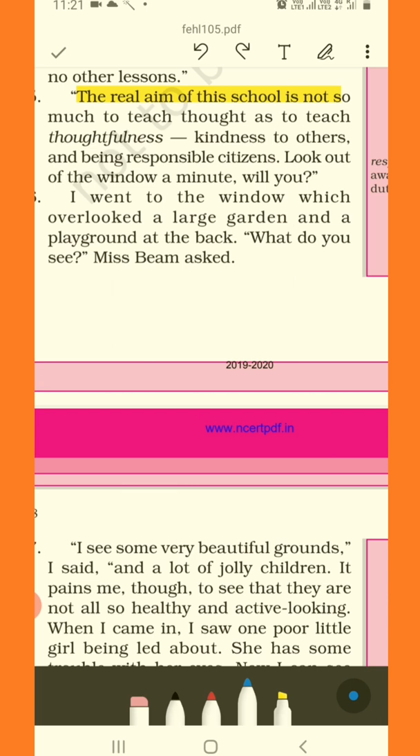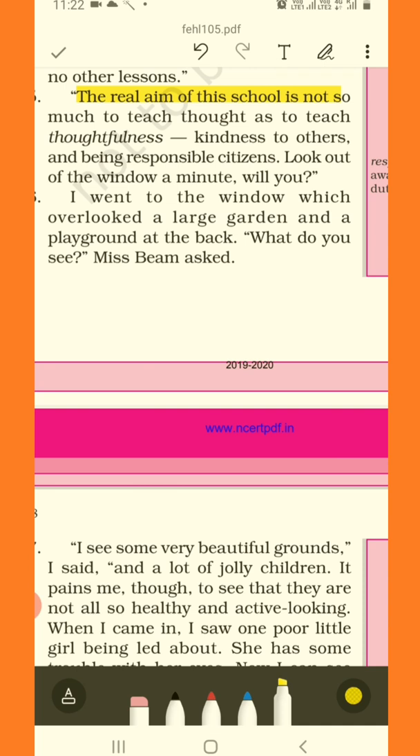Let's continue reading. "Look out of the window a minute, will you?" So she says, look out of the window for a minute, will you? "I went to the window, which overlooked a large garden and a playground at the back." As she asked him to follow her towards the window for a few minutes, he did exactly the same thing. And as he peeped out of the window, he overlooked a large garden. You know garden, right? And a playground at the back. So there was a garden and a playground.